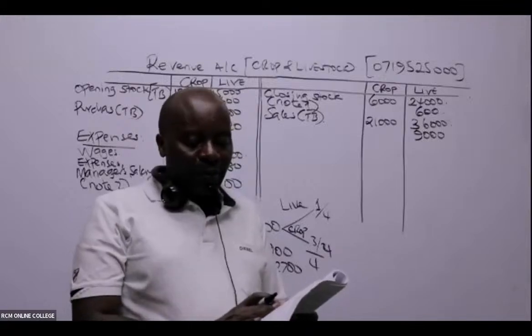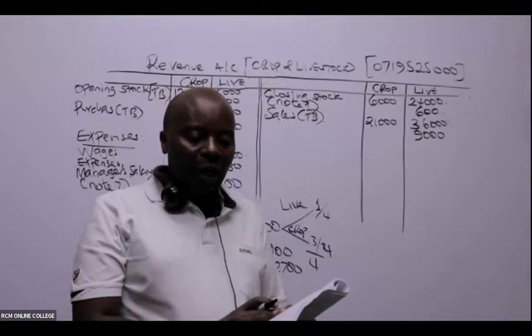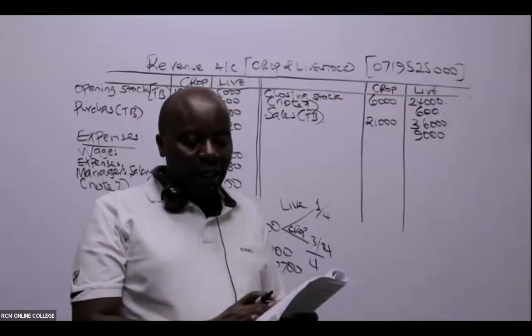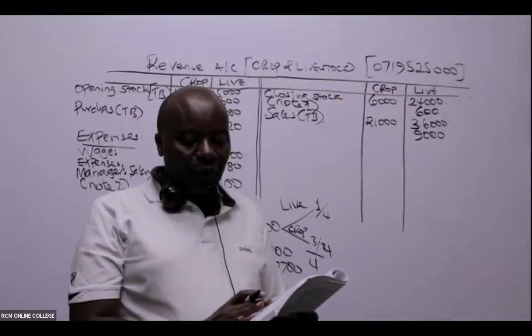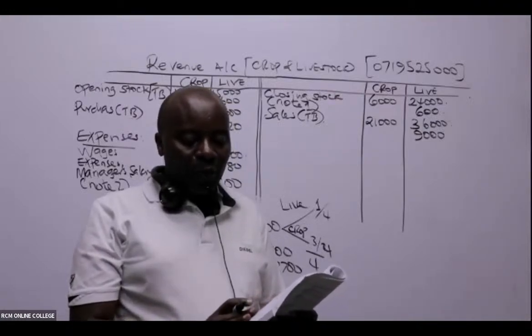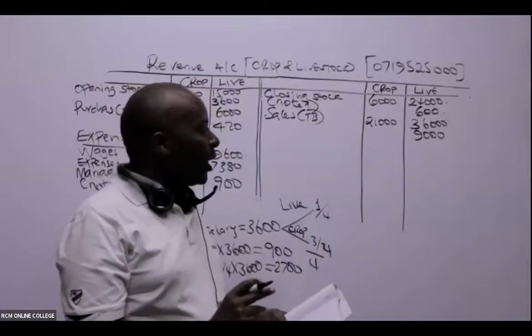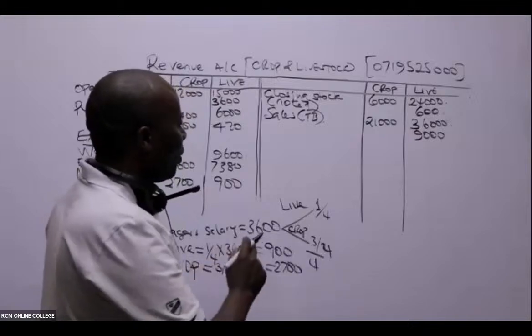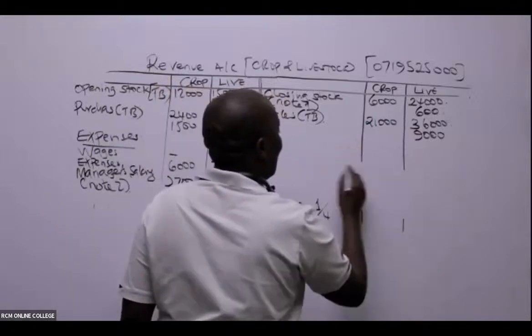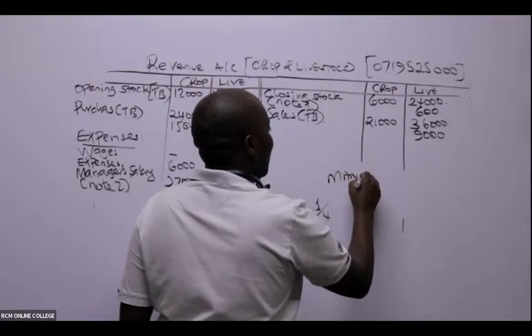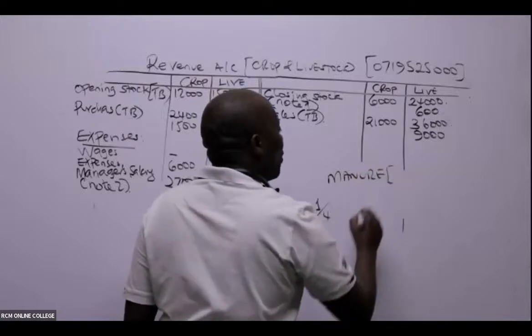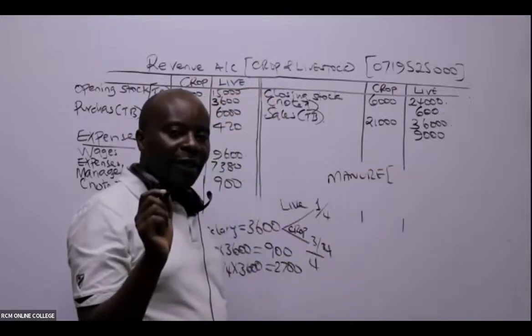Then we are told note number 5, manure. Manure worth 180,000 was used in the farm, while farm crops used to feed the livestock were valued at 390,000. Let's work with manure first. So I know that manure, who produces manure?